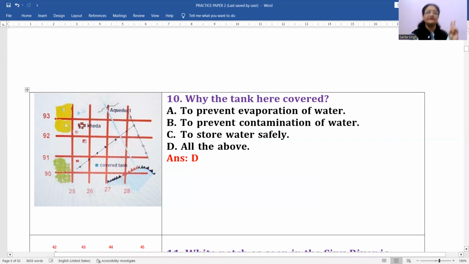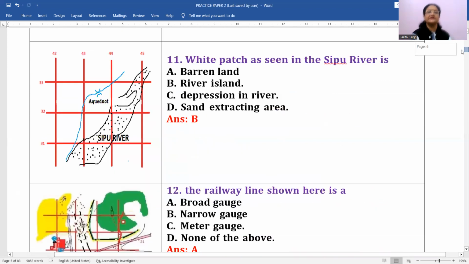Number two is that to prevent contamination of water. Number three, to store water safely. If it is covered, it is going to be safe. Okay, so these are the points for this. Clear? So D will be the correct answer.